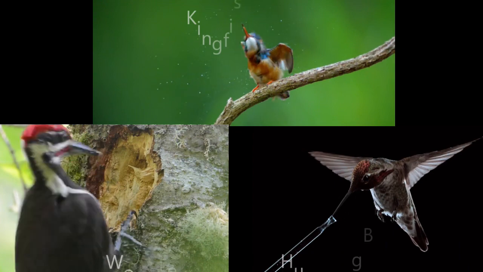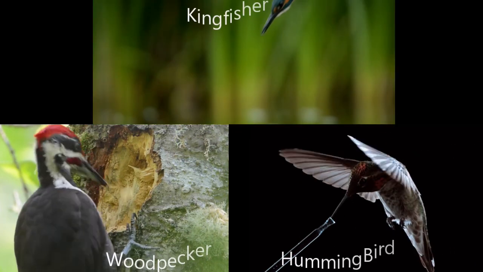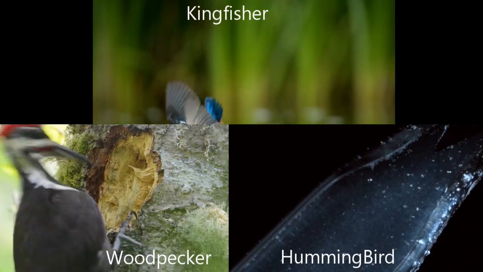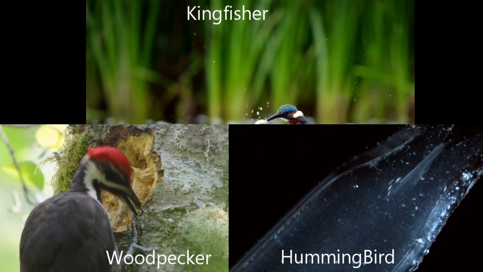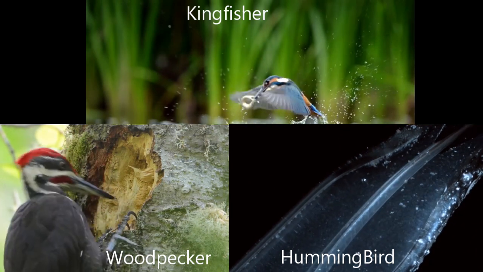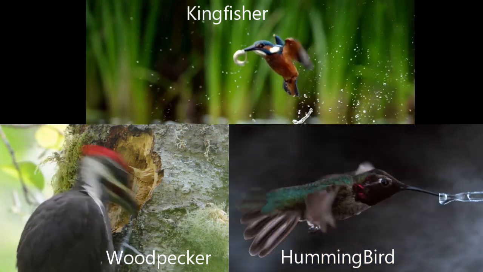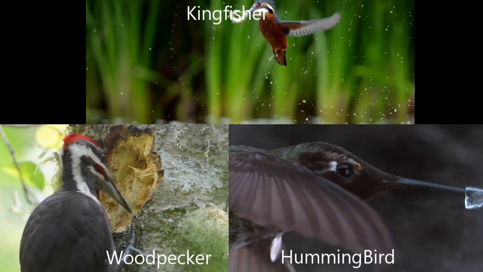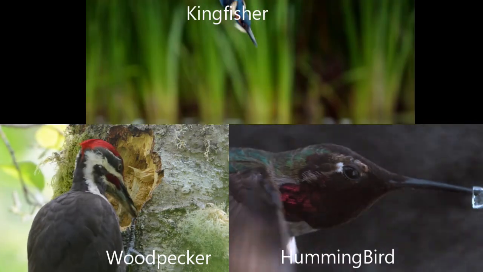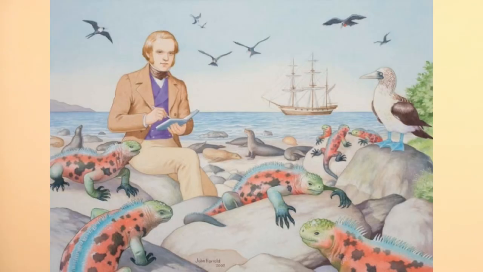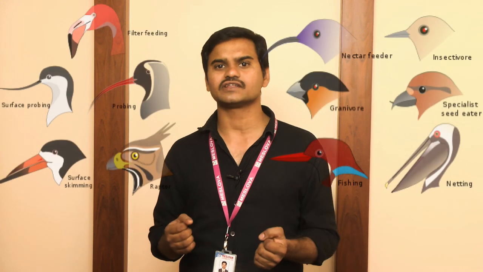If you observe birds like the woodpecker, kingfisher or hummingbird, the structure of the beak is the same, but they use it in different ways for different purposes.